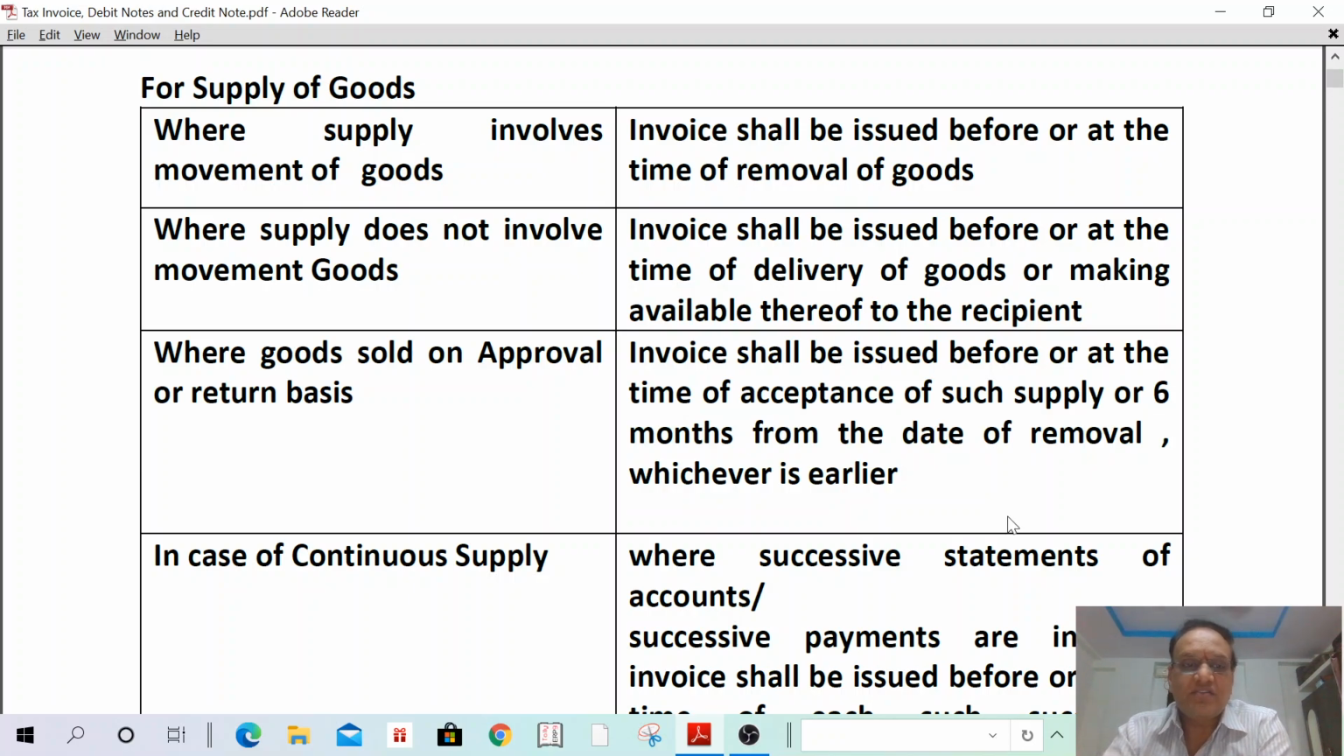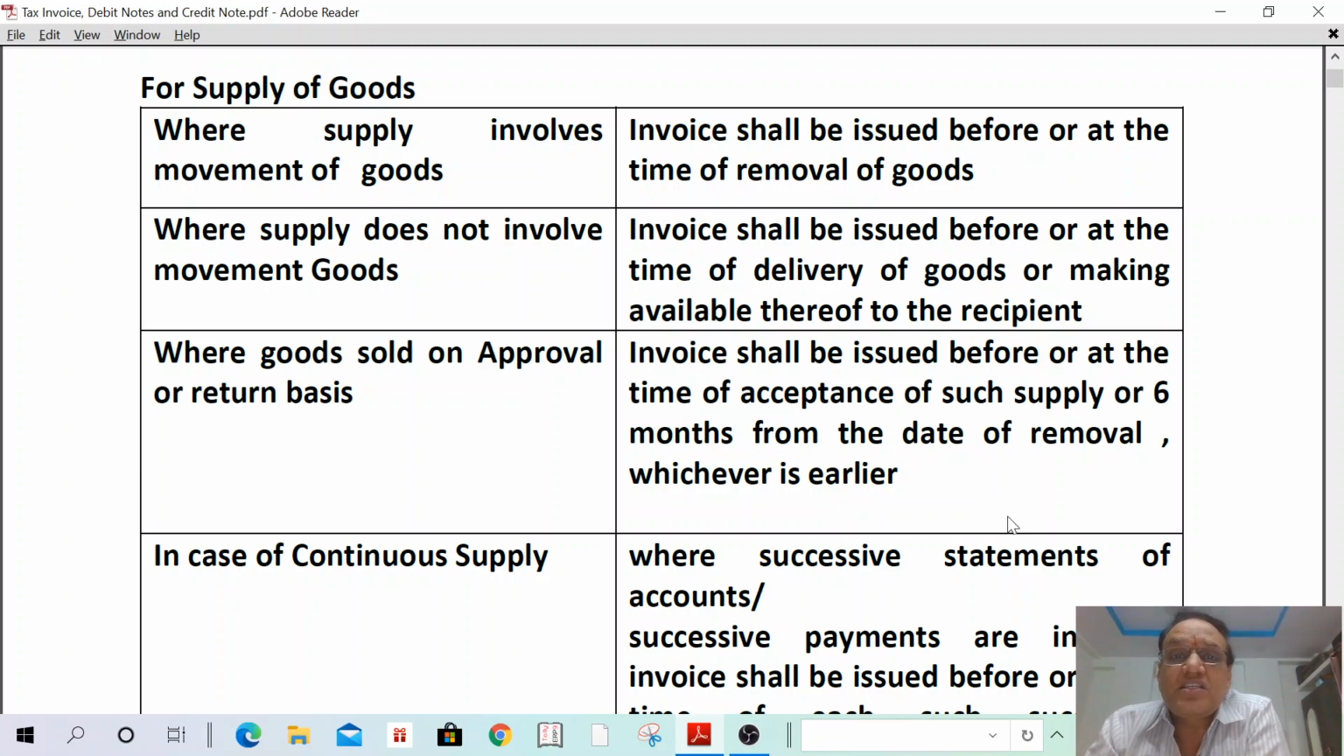Okay. Next one. In case of continuous supply. In case of continuous supply means, for a Paradise Hotel, the oil merchant supplying daily 30 liters, 30 liters, 30 liters. In such a case, every day he is not issuing invoice. In such a case, invoice shall be issued once in 15 days. The oil person is sending account statement. On the date itself, he has to issue invoice.